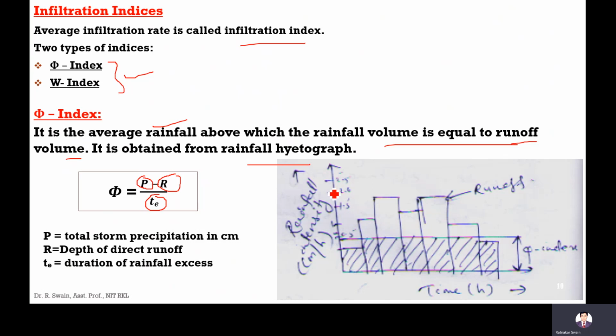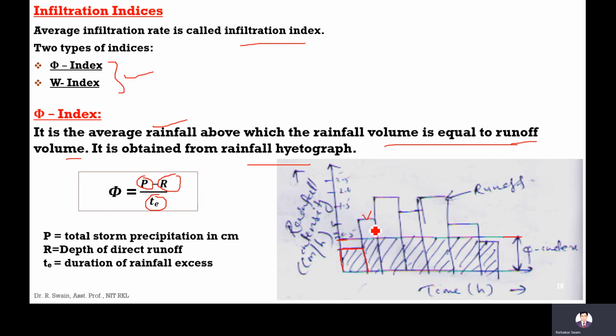In this plot you can see the rainfall graph between rainfall intensity and time. Here is the phi index. For the first time period, phi is more and rainfall is less. That means whatever the rainfall is, it will all go into infiltration. That is the loss, infiltration.